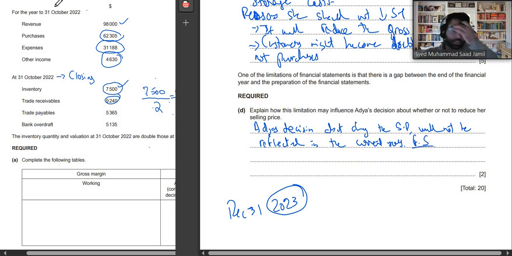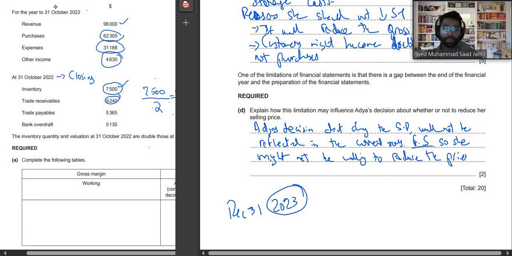So she might not be willing to reduce the prices. Secondly, she needs to consider the amount of inventory that she still has today.